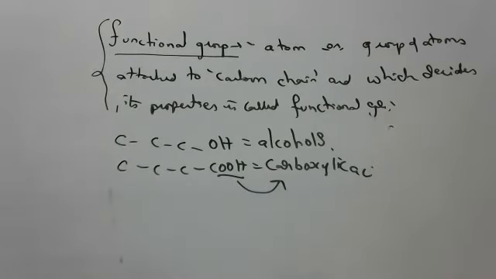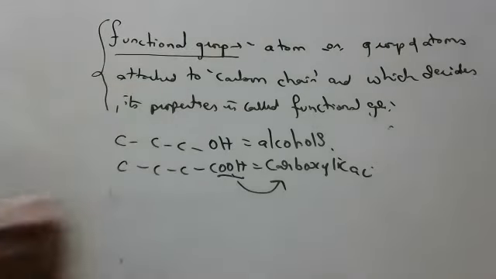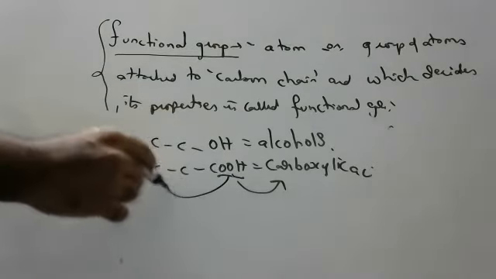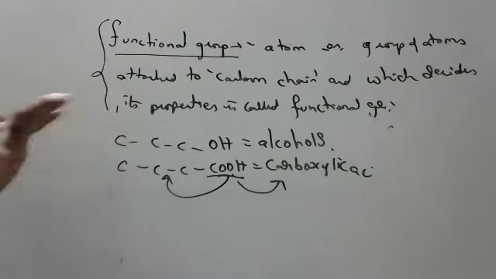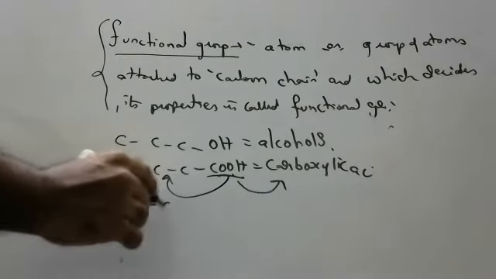So children, if OH is there, they are called alcohols. If COOH is there, they are called carboxylic acids. Means COOH is a carboxylic acid that will decide the function of this chain. That's why this is called function. The function of the chain is not CCC now. COOH will decide. Now one more.